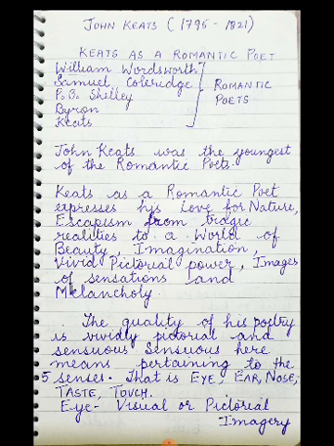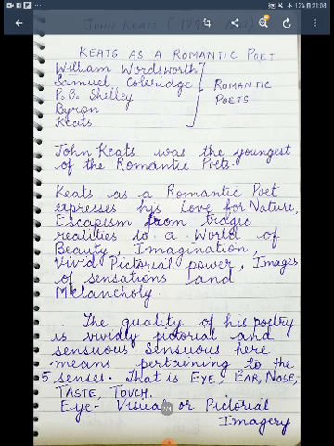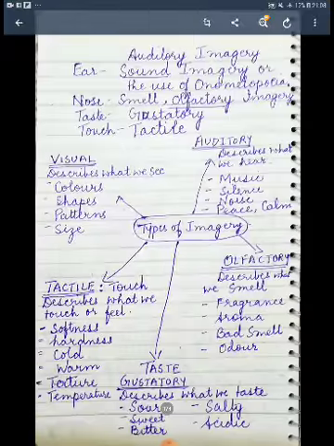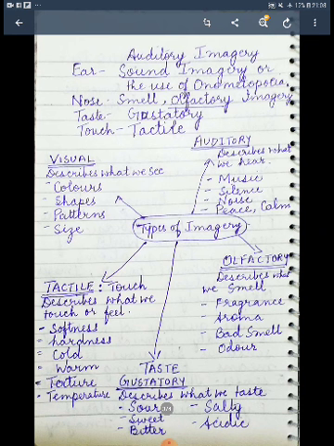colors. He paints through words. This word power is used as images and imagery is formed. So when the poet gives picturesque descriptions and images, it is called visual imagery. Then ear, sound imagery or the use of onomatopoeia.